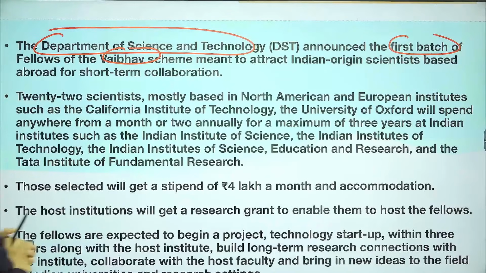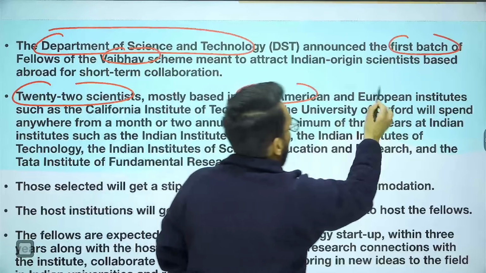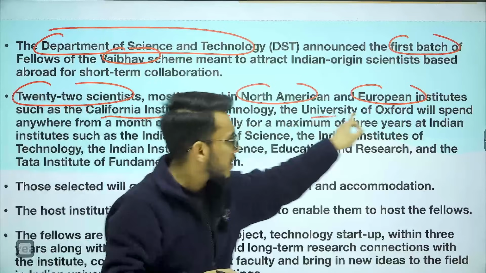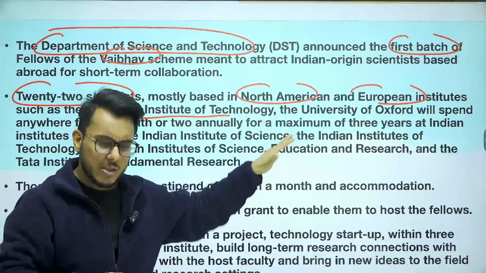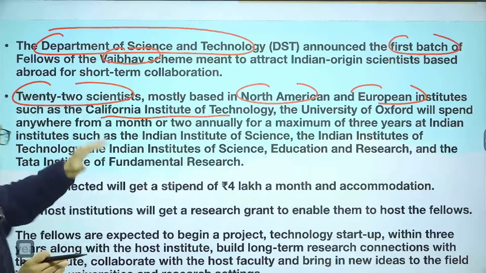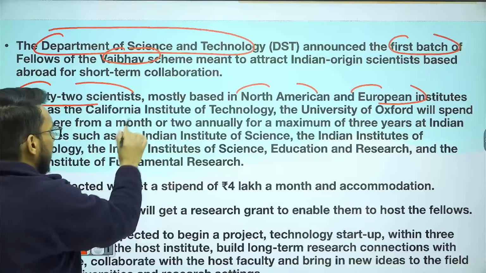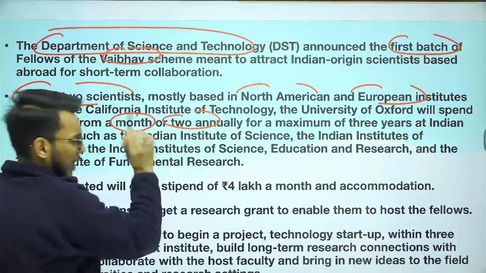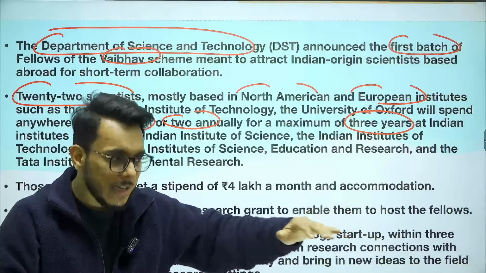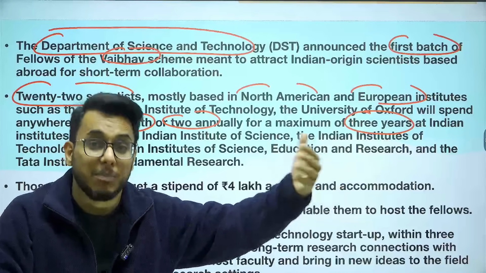Now, understand this. 22 scientists have been chosen from North America and European institutions such as the California Institute of Technology, University of Oxford, and a lot more institutions. Now, these 22 researchers, scientists, will spend from one month to three months every year, up till 3 years, in India. And they will come to Indian institutions such as IITs, collaborate with the researchers in India, and work on some breakthrough technology.